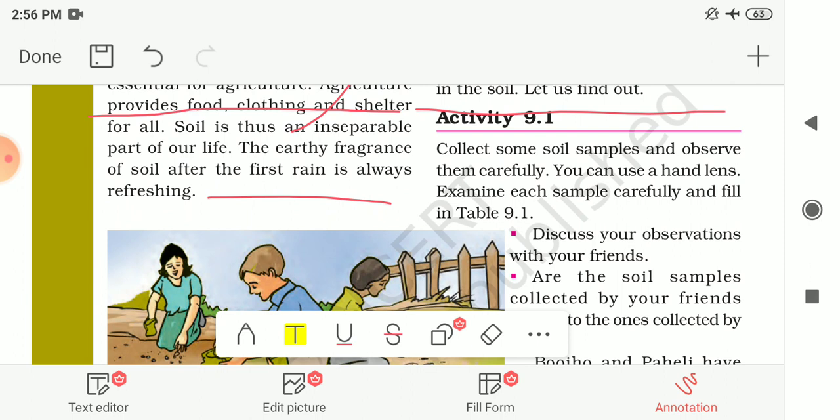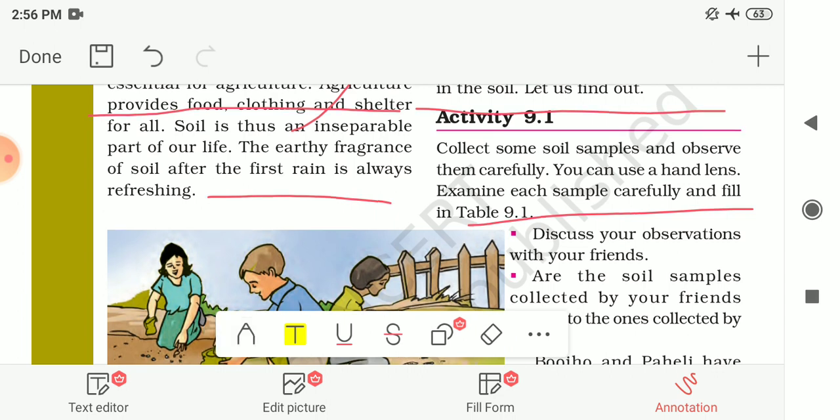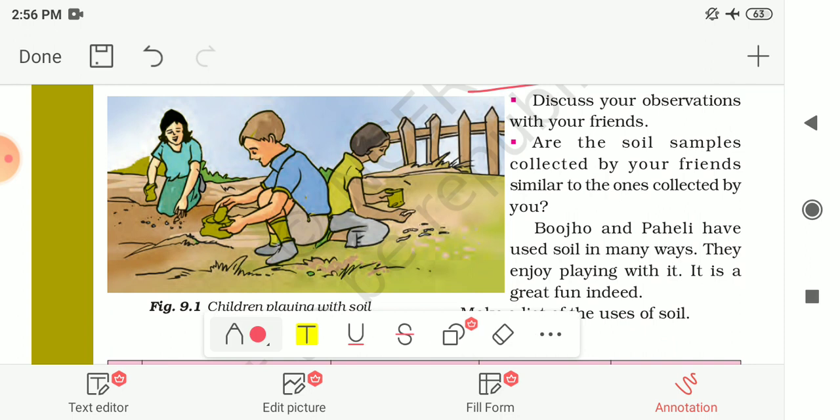Here one activity for that is given to you, that is activity number 9.1. For that you have to collect some soil samples and observe them carefully, and you can use your hand lens also and examine each sample carefully and fill in table 9.1. Next, one table is given to you. You have to record your observation in that table, and you have to discuss your observation with your friends, whether the soil samples collected by your friends are similar to the ones collected by you.